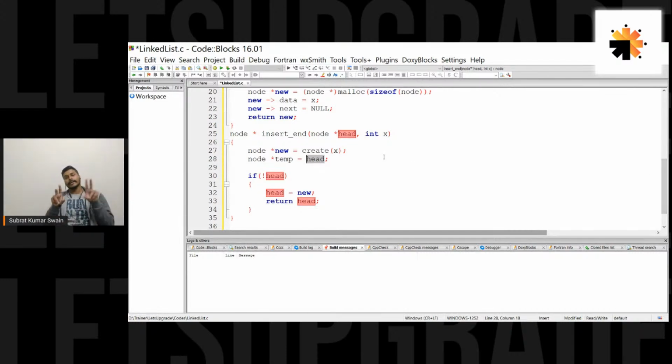So there are basically two heads. One is local to the main function, and one is local to this insert end function. There are two heads here, one of the main function and one of this insert end function, right?